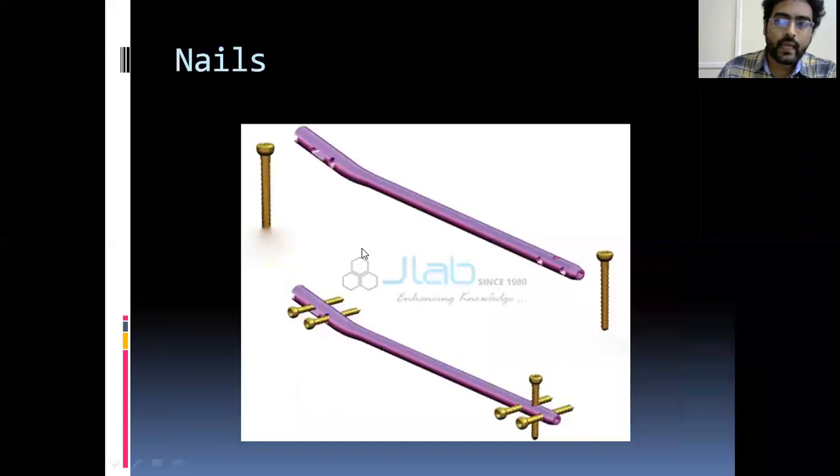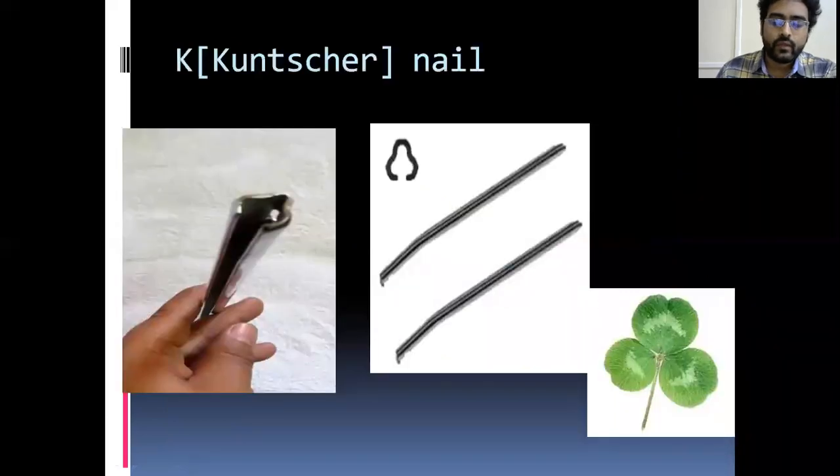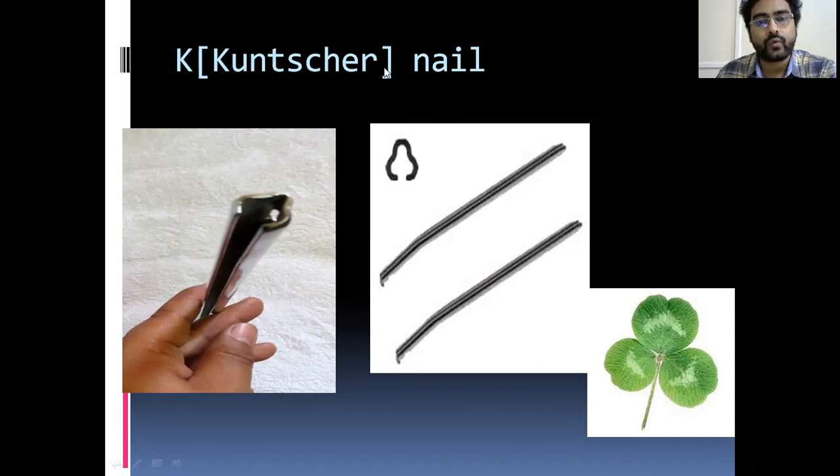Next one is the nails. The most commonly used nail, previously used, is a Küntscher's nail. Remember, K stands for Küntscher, as there is another K in the K wires, that is Kirschner's wire. This is Küntscher's nail. How do you identify this nail?